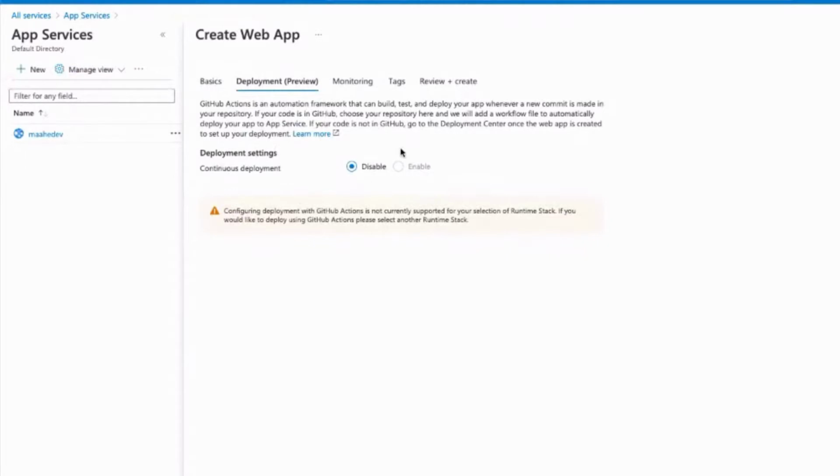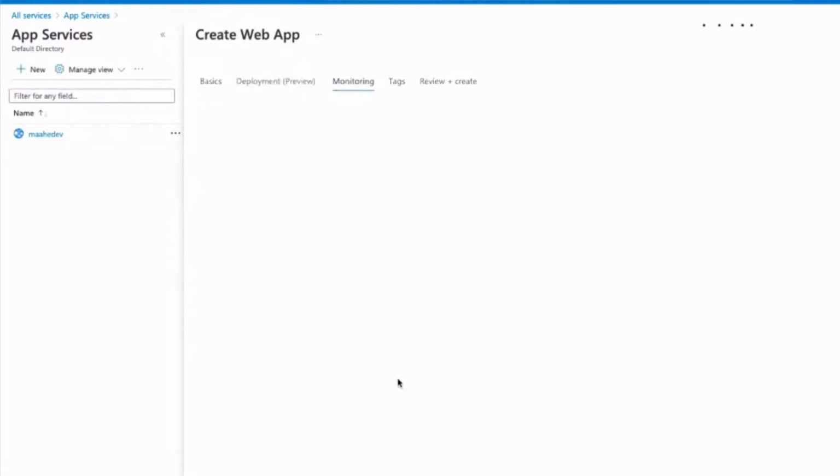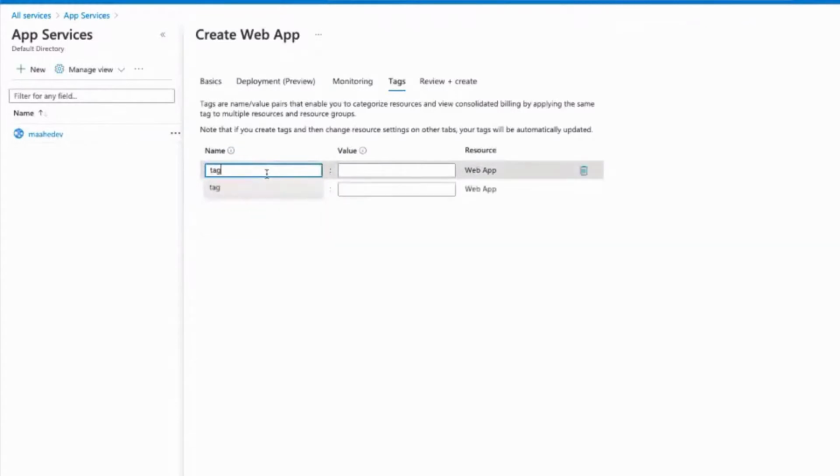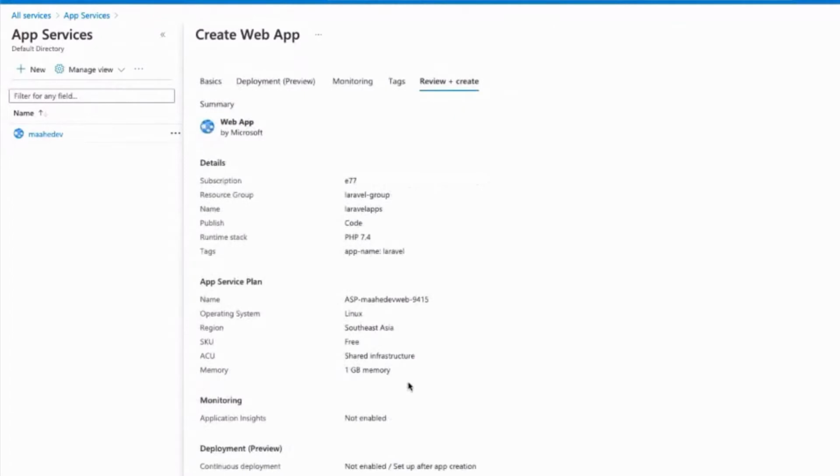I think we will not be going into much, but this also provides CI/CD in case you are looking for automated continuous integration and deployment. By default in our free account, we can configure that as well. We will not be doing it, but this is just for information. We don't want any application performance monitoring, although there is an option you can add. I will add a tag, app name. This is just like what we have on AWS, to name or label your resources, so that in case you want to update or change anything, you can.